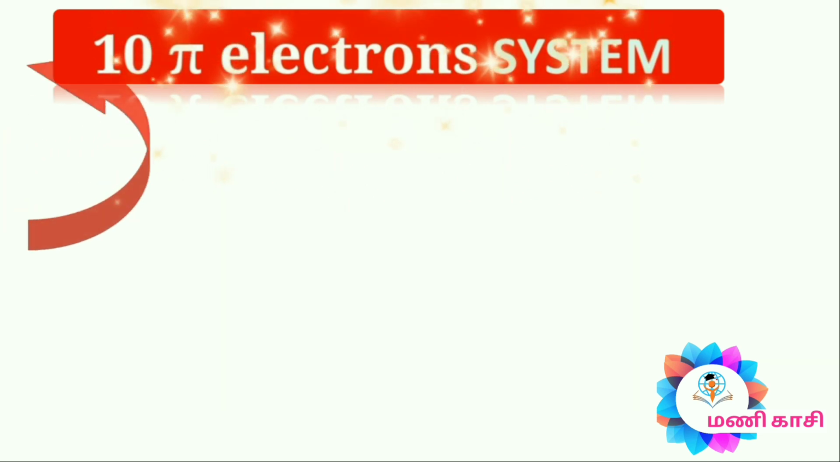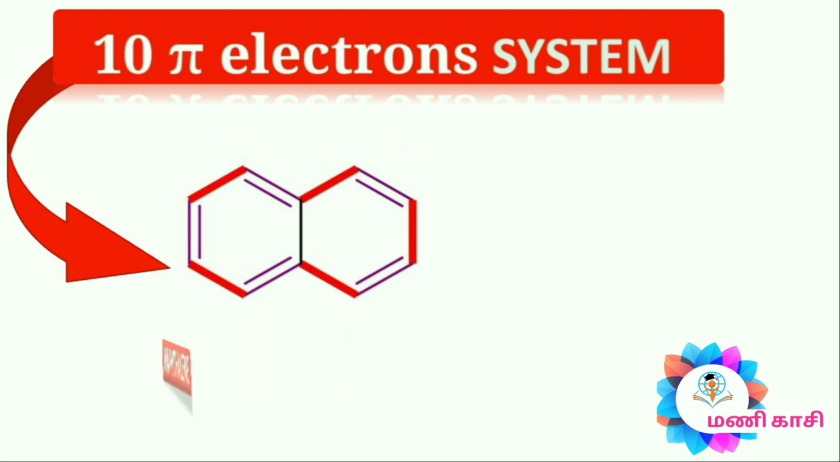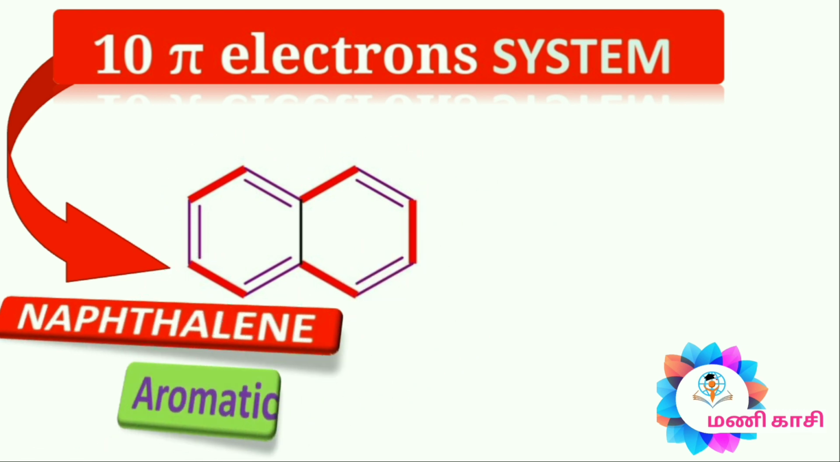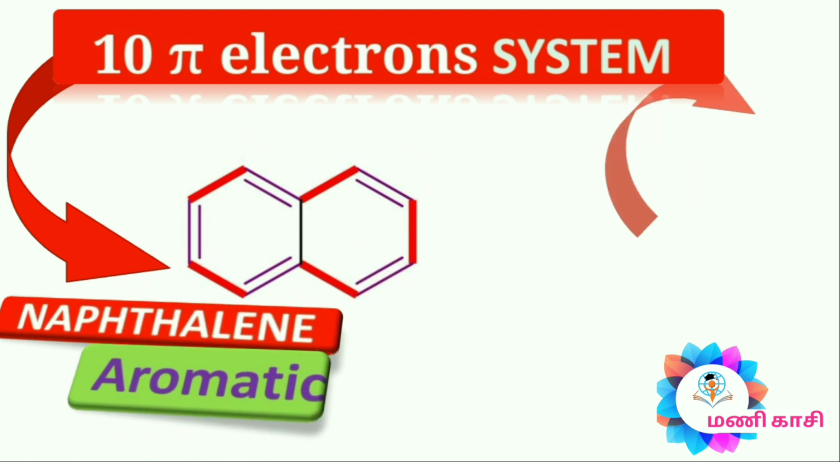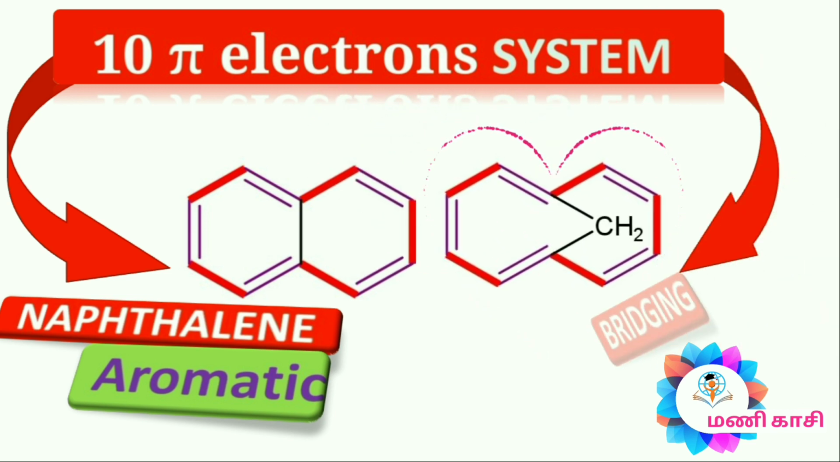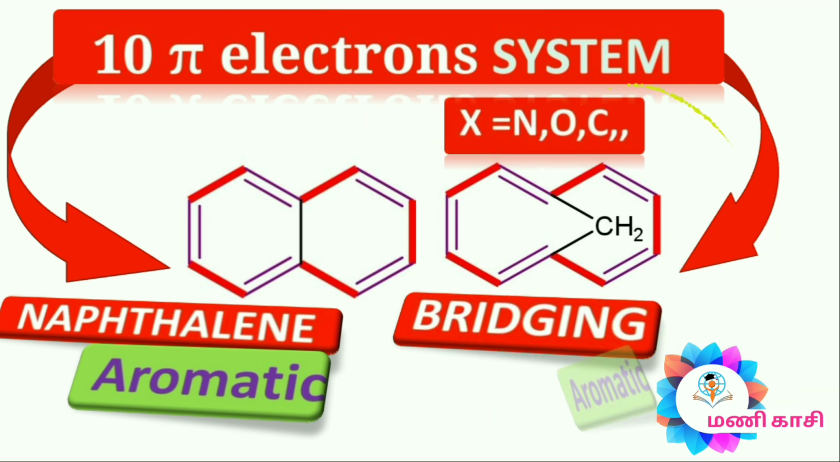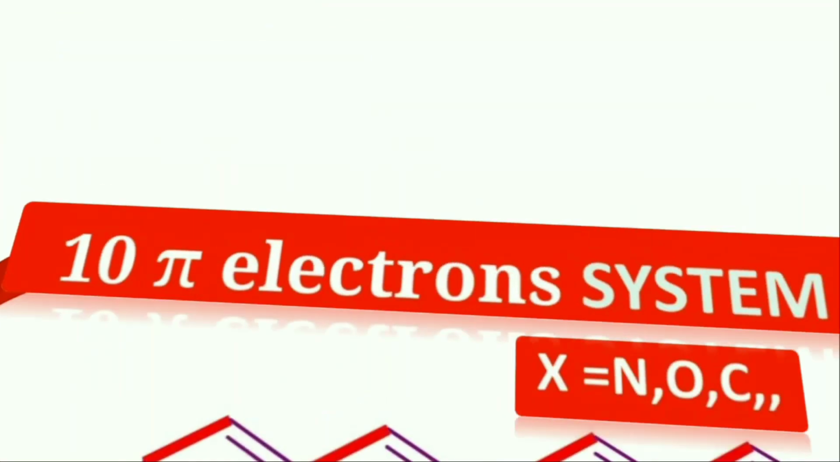In the case of naphthalene, it completely fulfills or satisfies the rule. The total number of pi bonds is 5. So this compound is aromatic. In the case of the bridged compound, it completely fulfills the rule. The bridging carbon also participates in planarity. This compound is aromatic.